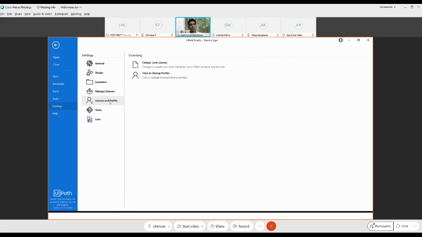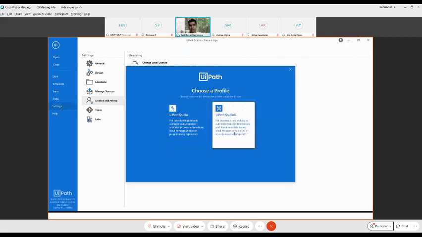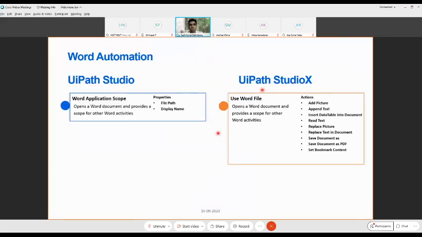So go to settings, click on license and profile, click on view or change profile, and click UiPath Studio X. So, a brief introduction on what UiPath Studio X is.